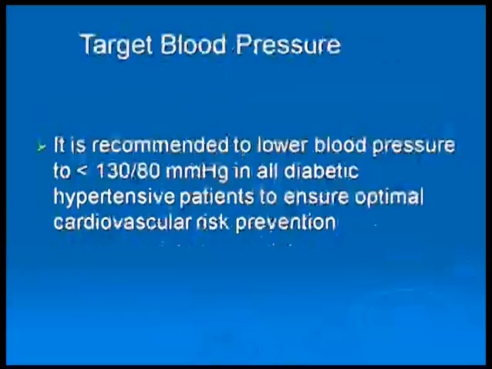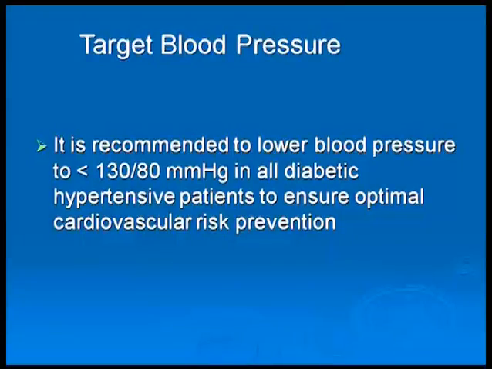which I mentioned earlier. So the target blood pressure, it is recommended to lower the blood pressure to certainly 130 by 80 in all diabetic hypertensive patients to ensure optimum cardiovascular risk prevention, and so that they don't develop some of these deadly complications which they are already prone to as diabetics.